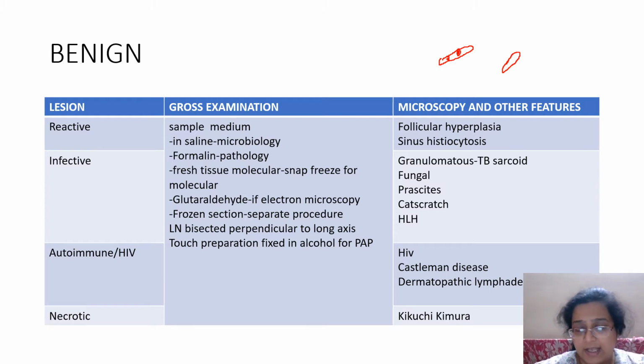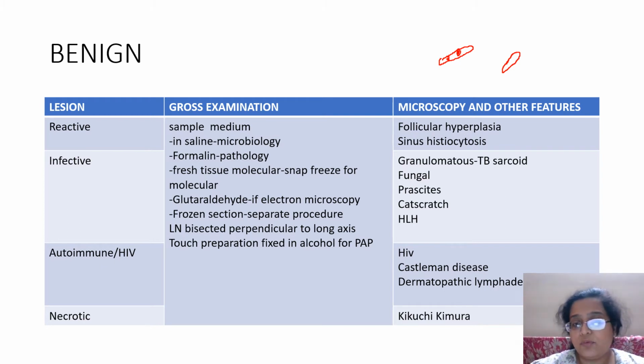Fungal again will show you granuloma. Parasites can be seen. A filaria worm can be seen. Cat scratch, again a lot of necrosis, and HLH. HLH is actually a neoplastic hematological malignancy, which we'll be discussing when we discuss hematology. Autoimmune, HIV, Castleman disease. Now Castleman disease, a single variant of it, has been categorized into malignancies, into lymphomas by the WHO. HIV and dermatopathic lymphadenopathy, necrotic, something like Kikuchi's, even TB, all this is necrotic.